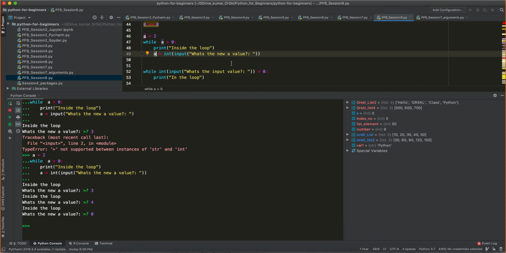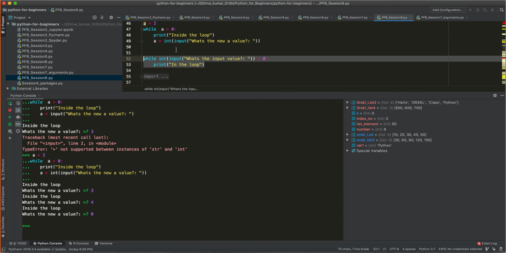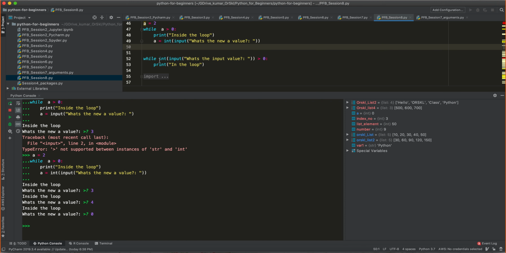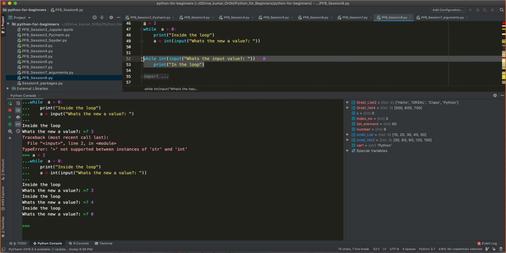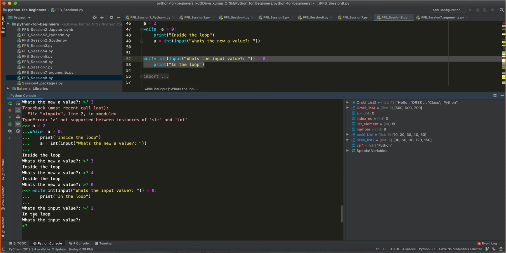I can write the while loop directly like this instead of this. See, instead of using a, I would directly use the same thing here inside this, and then I execute this piece. Let's see what happens. See, what is the input value? 2. It is still inside the loop. And again it is asking.